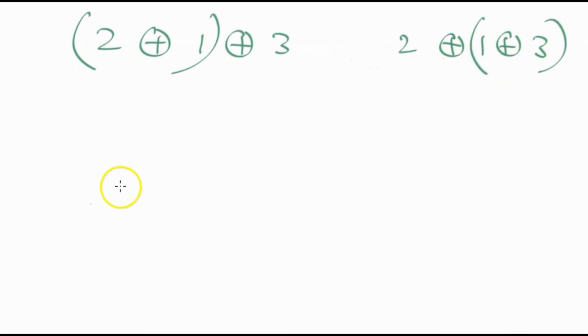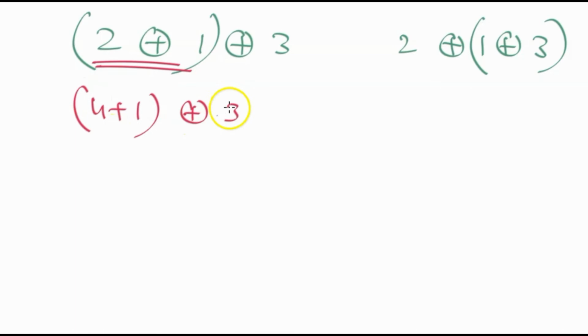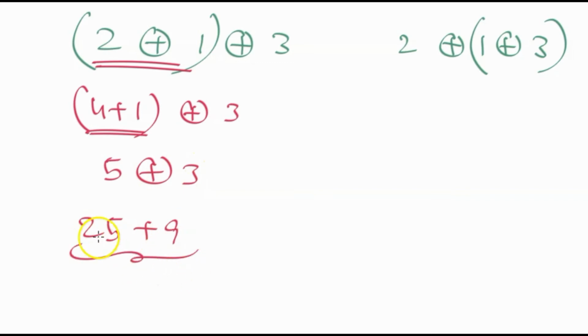Okay, so let's consider this counter example. Let's calculate this, and let's calculate this. Let's calculate both of them and see whether they are the same or not. What is 2 XOR 1? This is nothing but 2 squared plus 1 squared, XOR 3. Now this is basically 5 XOR 3, and what is that? That is 25 plus 9, so this is basically 34.